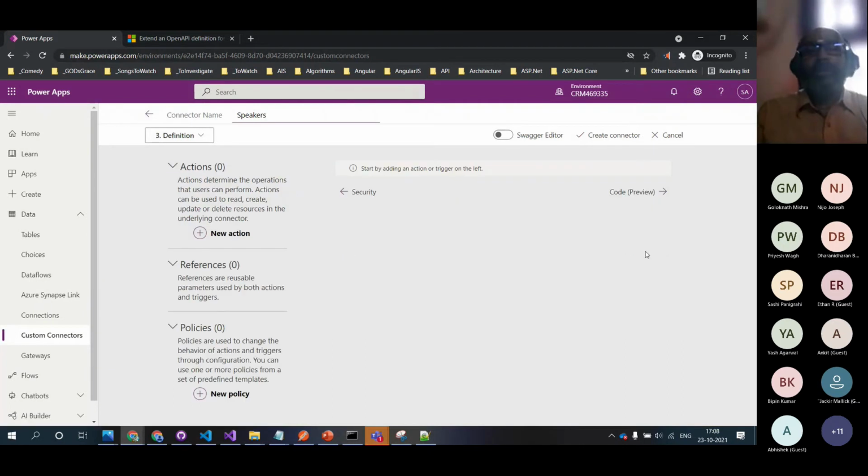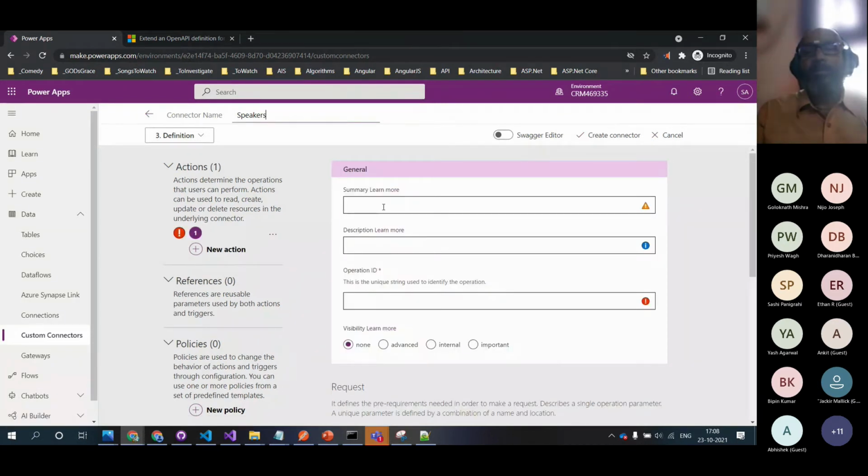And coming to the definition, we need to expose the methods or operations from here. We need to click on New, and I'm calling it speaker ID session. Okay, retrieve the sessions of a particular speaker. So the operation is, I'm telling, Get speaker sessions.